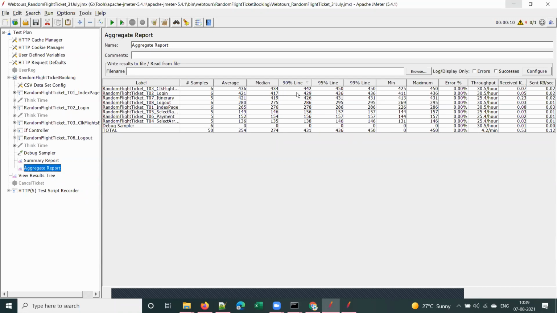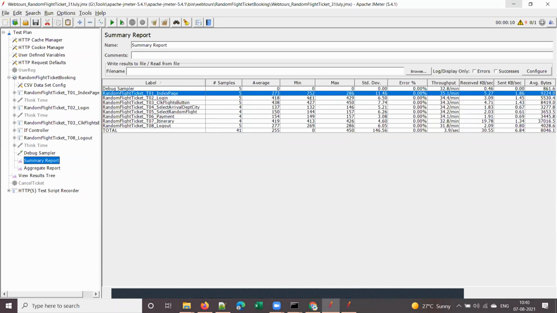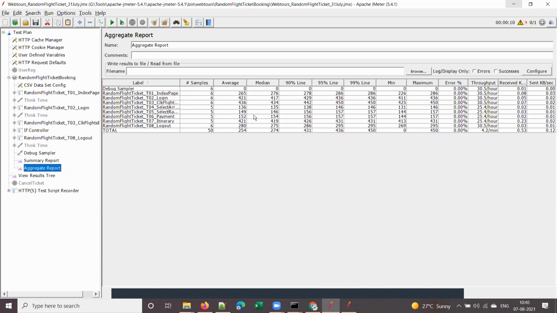In the aggregate report, this is important: the 90th percentile, 95th and 99th percentile. I will explain this percentile thing and then we will stop for today. I think I did not do clear all, okay, that's why you are seeing a difference.